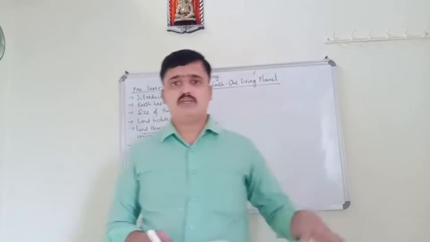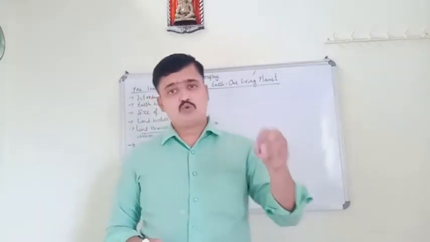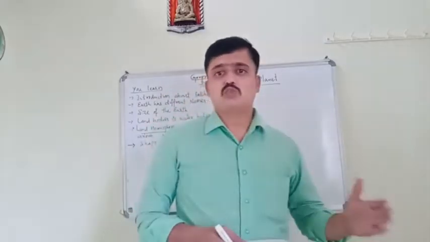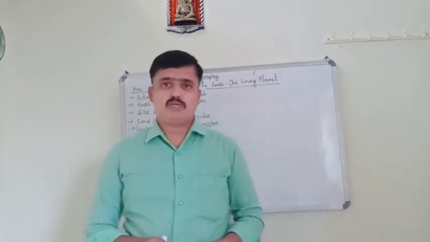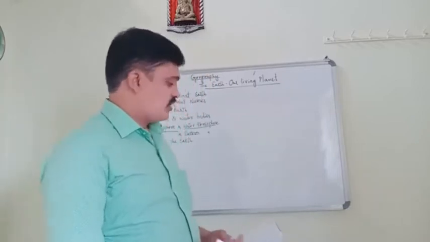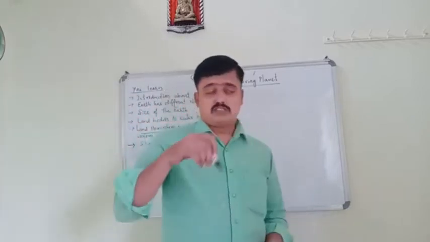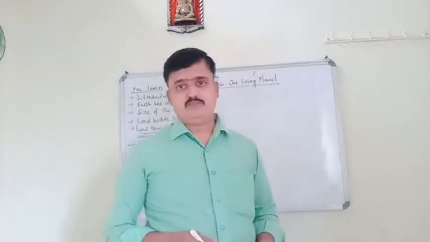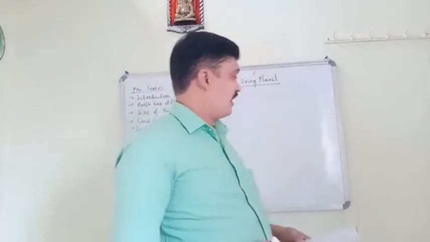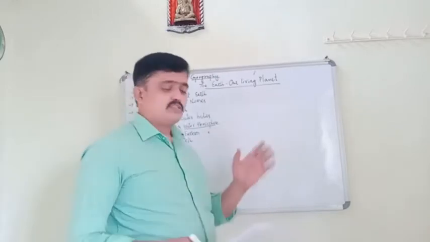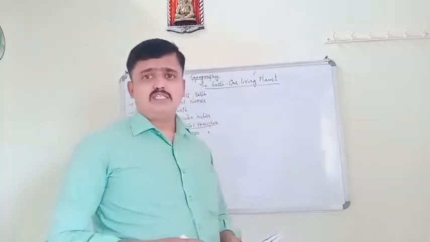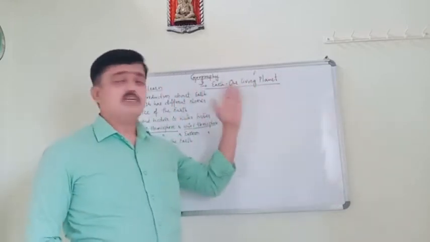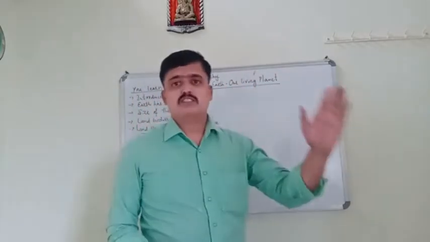Earth is also one of these planets, and Earth is the 3rd planet in the solar system.